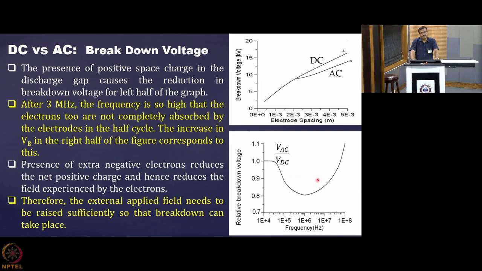A time will come when the frequency is so high that neither the electrons nor the ions are reaching the electrodes. At that time those electrons can be kept outside, and that is called electrodeless discharge. We have discussed that in our classes. So this is a very important idea, that AC breakdown can reduce the breakdown voltage that is required for DC.